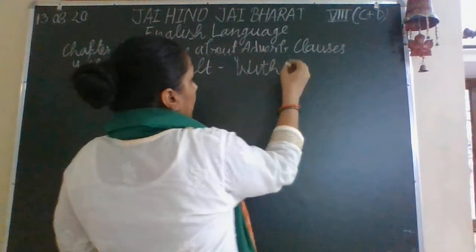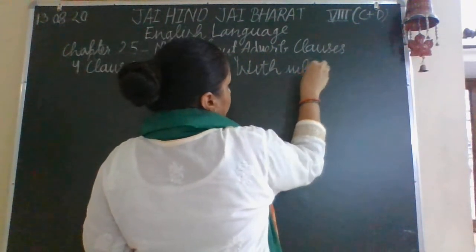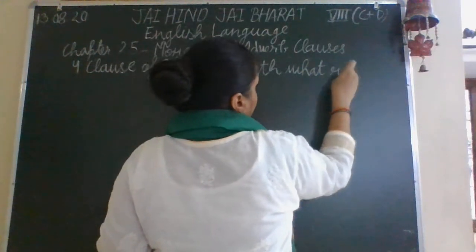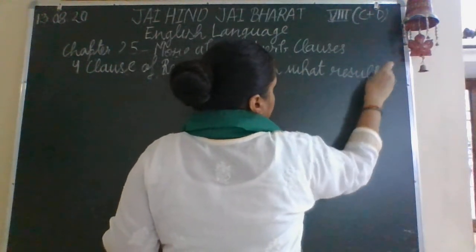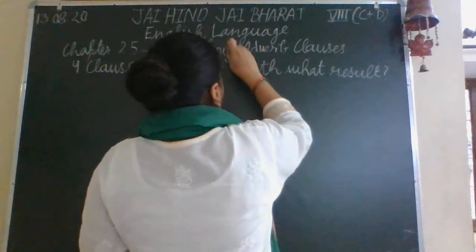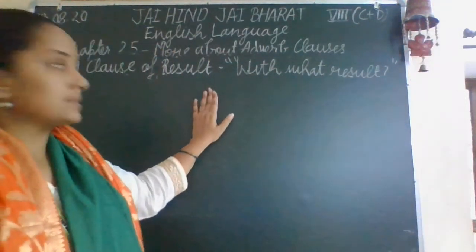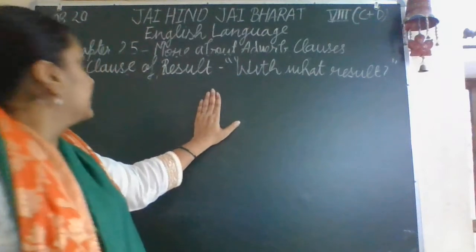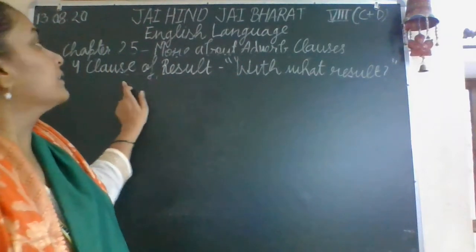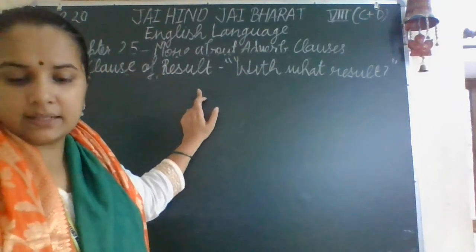With what result? When you are getting the answer for this question, then it is the subordinate adverb clause of result.